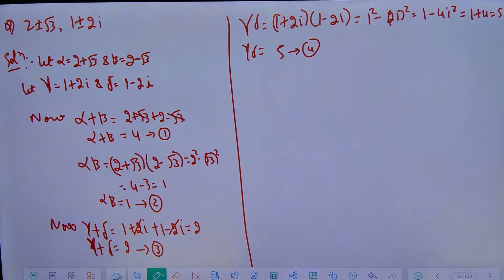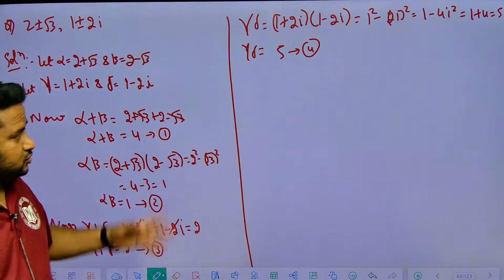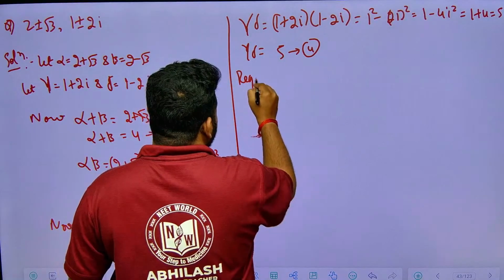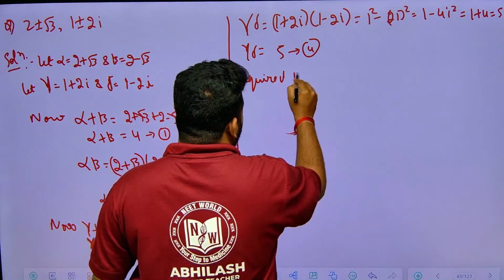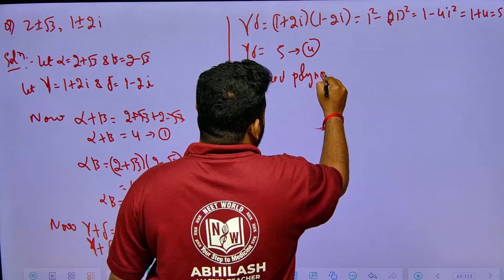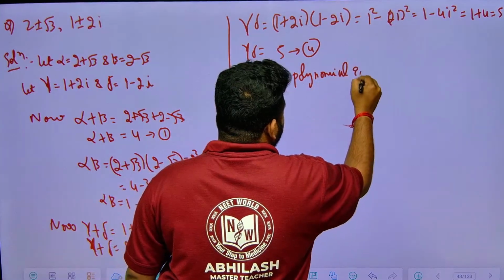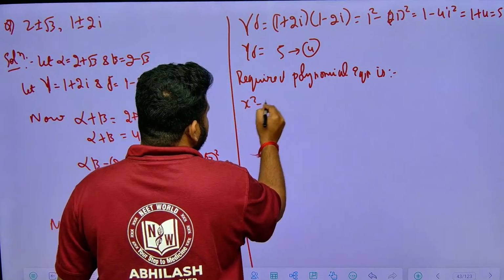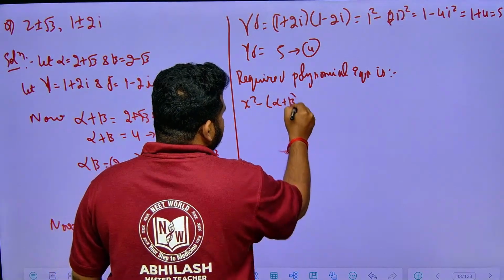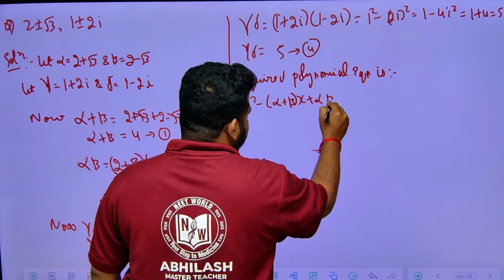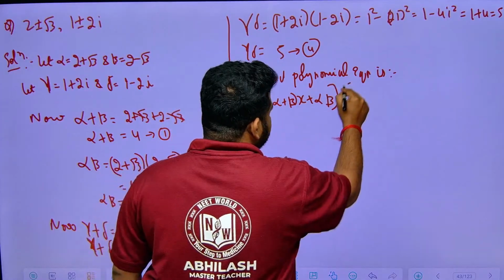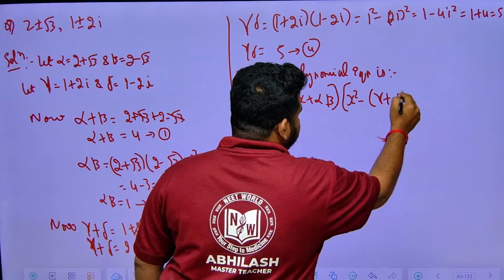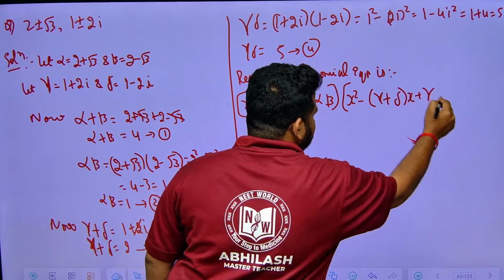Now what I will do is form the required polynomial equation. So it is biquadratic. The required polynomial equation I can write as x square minus alpha plus beta into x plus alpha beta, into x square minus gamma plus delta into x plus gamma delta.